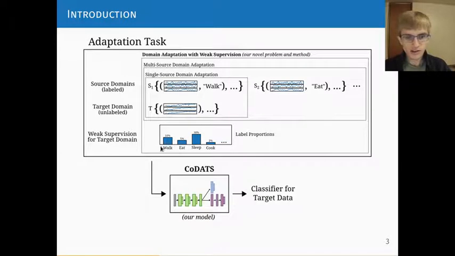We can then run all of these various problems represented here through our model, which we call CoDATS, allowing us to train a classifier for the target domain. The goal is for it to work better than if we just trained a model from person 1 or 2 and ran that directly on the target data without any adaptation. By using adaptation here, we can transfer knowledge from these source domains to the target domain.